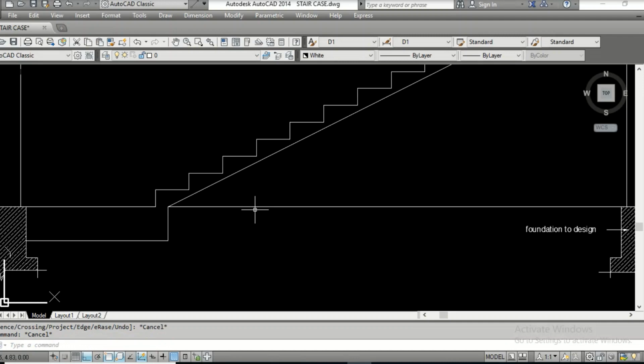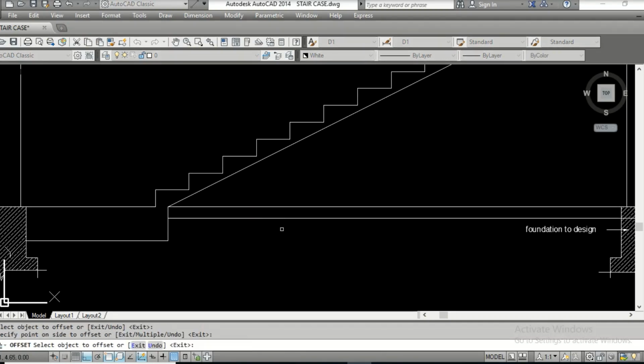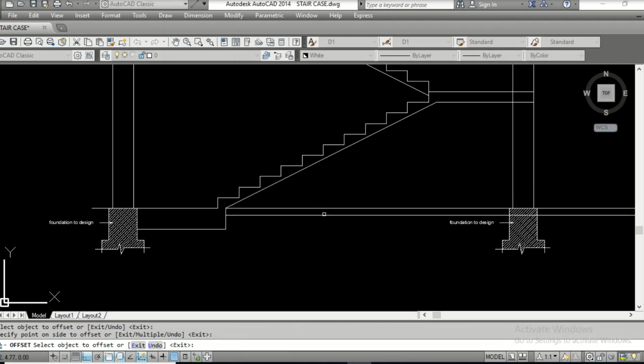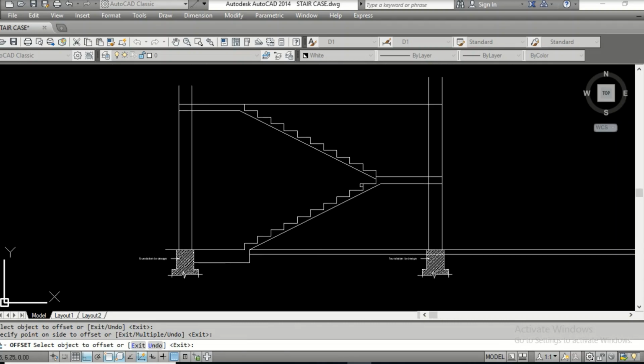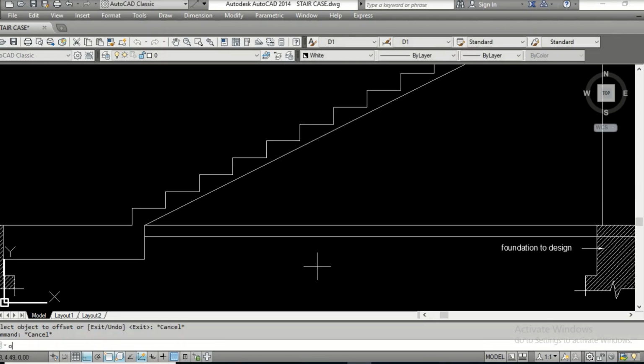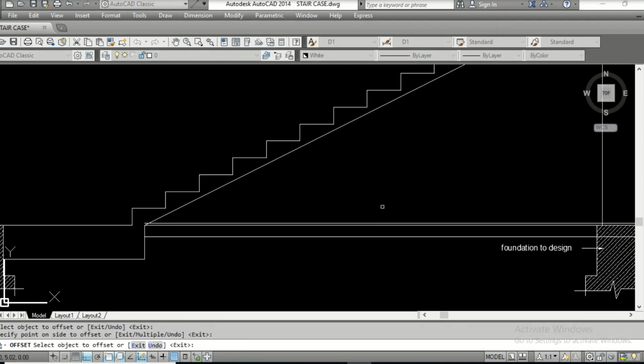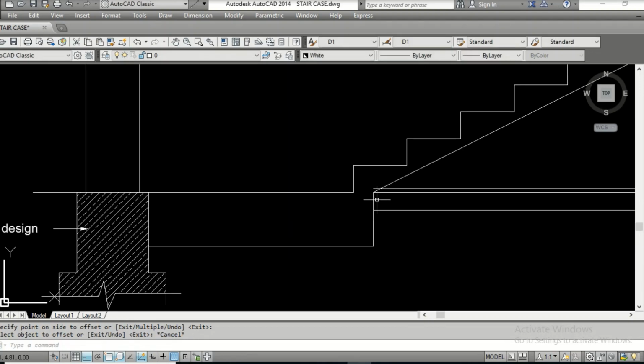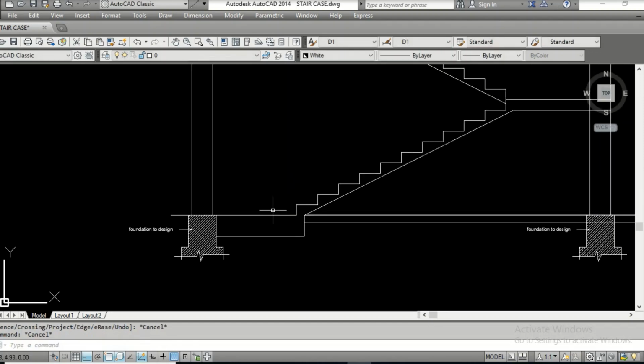Okay, offset 0.1. This is the foundation or the flooring bed, the concrete bed. Okay, everything is coming out as per our plan. So that's it. Now we'll put some concrete inside here. This is the flooring, offset 0.02. You have to show the flooring. Okay. Trim. Okay. BH.